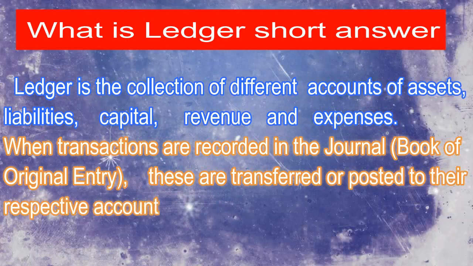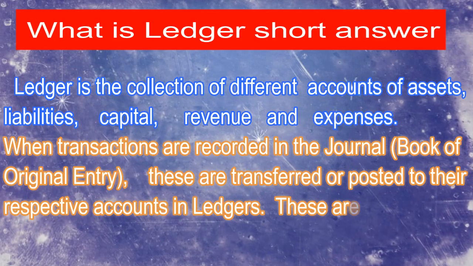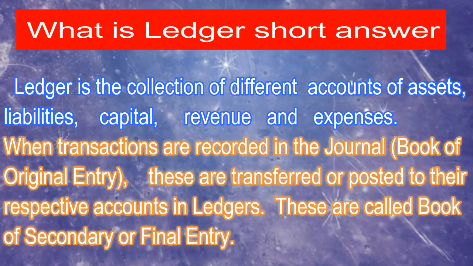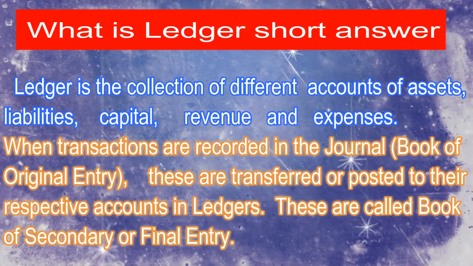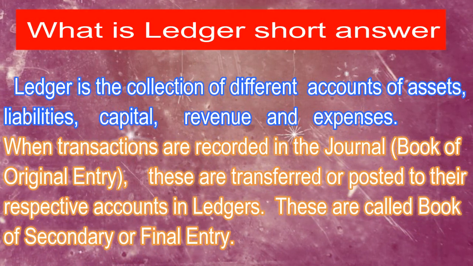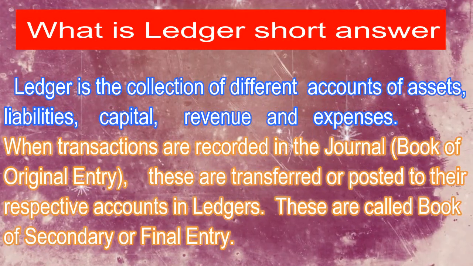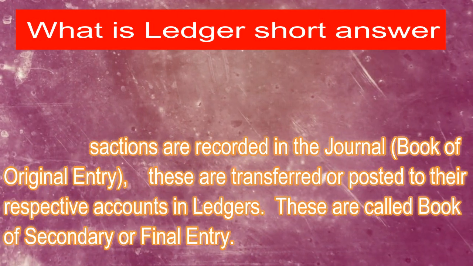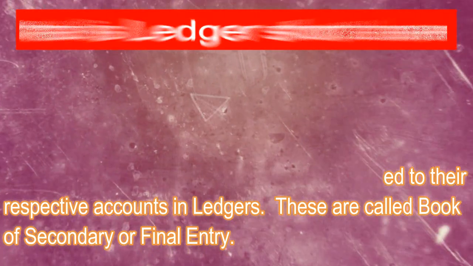When transactions are recorded in the journal, the book of original entry, these are transferred or posted to their respective accounts in ledgers. These are called books of secondary or final entry.